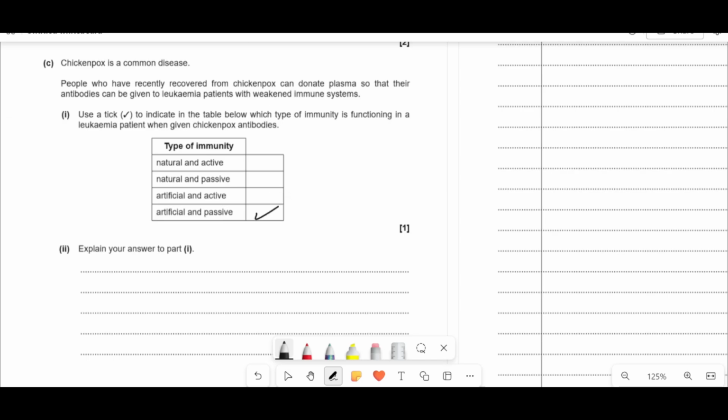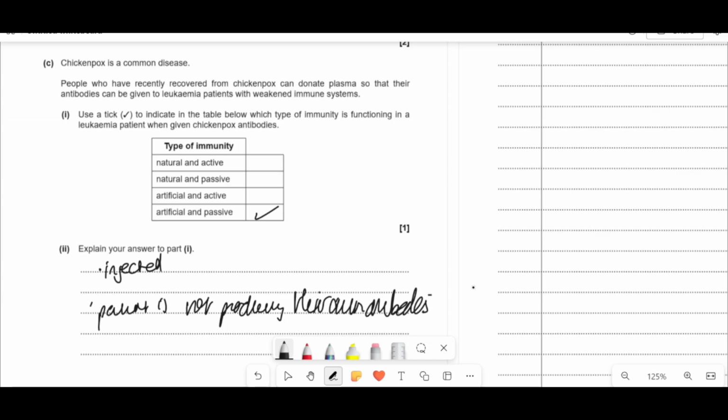They're not undergoing the primary immune response. And we'll explain your answer there. It's because it's injected, so that's the artificial part, and the patient is not producing their own antibodies from a primary immune response.